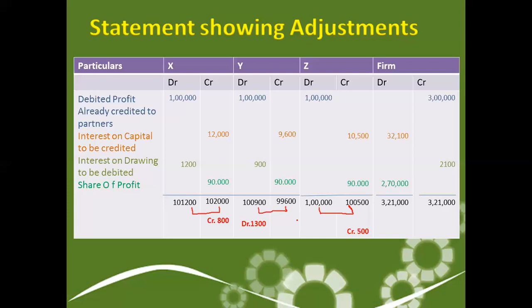The partner whose account comes debited is the gaining partner, and the partners whose accounts are credited are the sacrificing partners. They were supposed to get 1,02,000, but he was getting only 1,12,100. So he was at a loss of 800, which will now be compensated by the gaining partner.